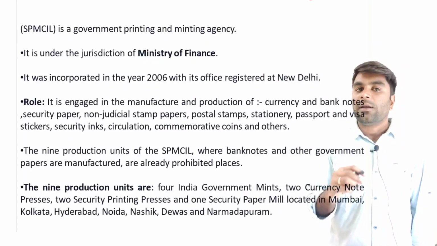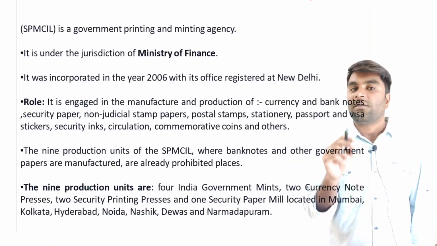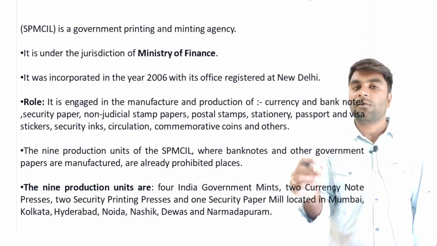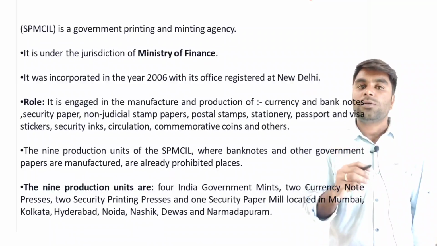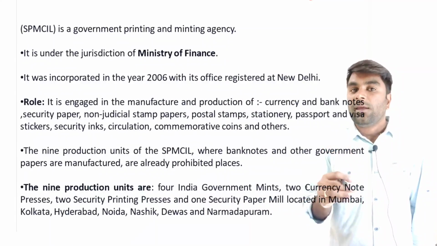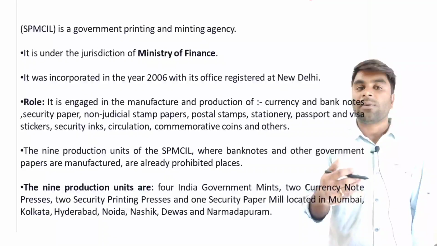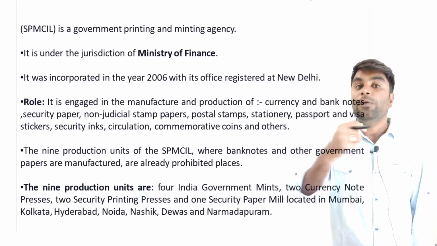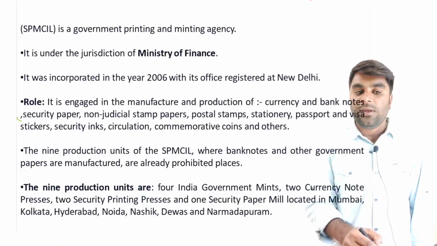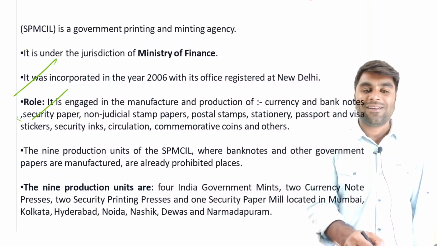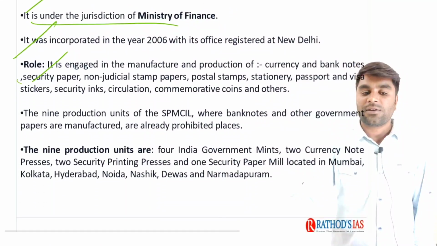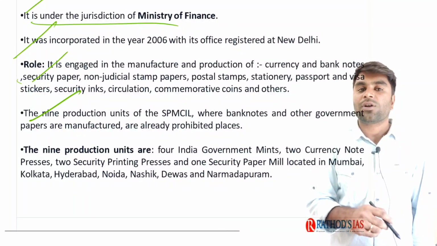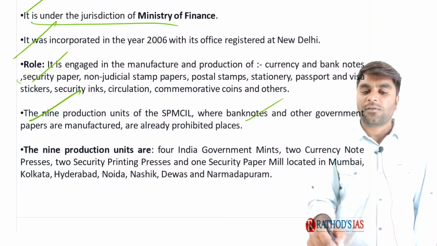Now, you also know that on the 1 rupee note we have the finance secretary's signature, and on the rest of the notes we have the RBI governor's signature. You might also know that the liability is with the RBI and the guarantee is given by the central government to the bearer of the note. These are very important things you need to remember. As far as this topic is concerned, it is under the jurisdiction of the Ministry of Finance, and they have 9 production units. This is a simple topic, just go through it.